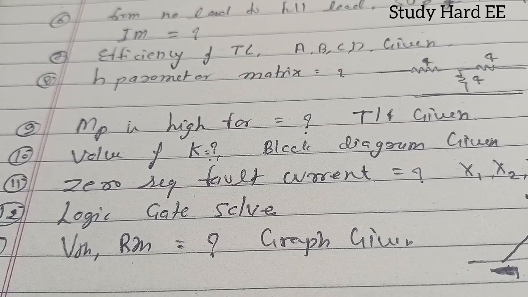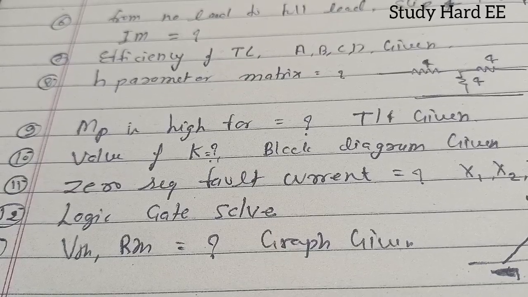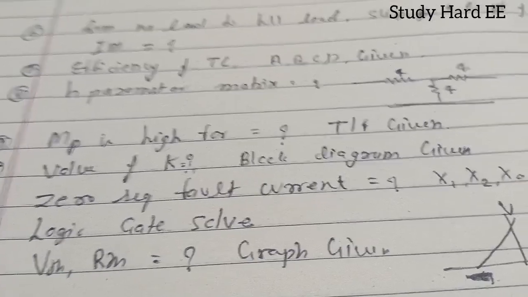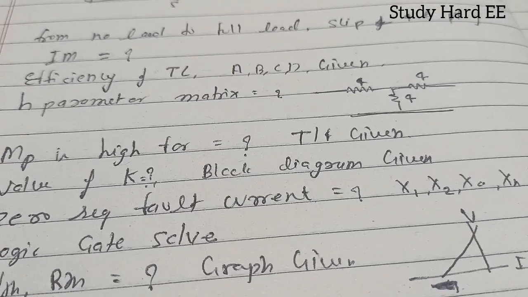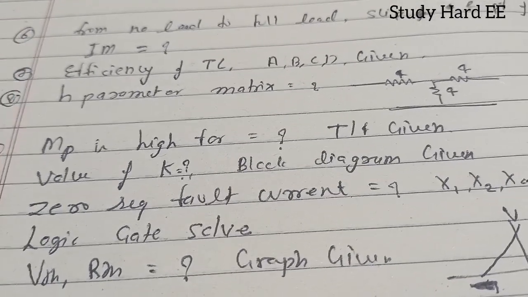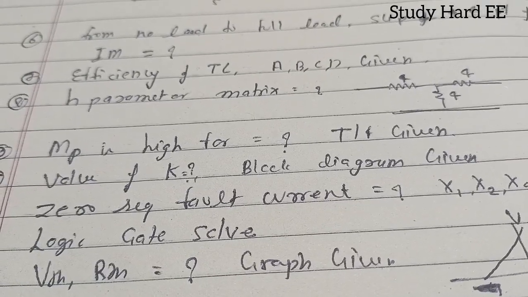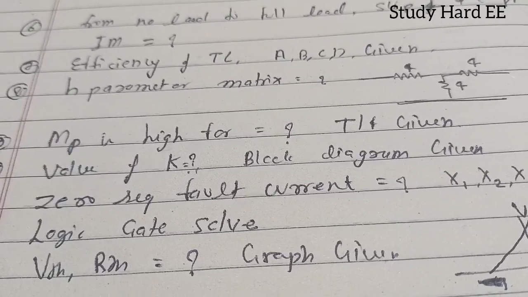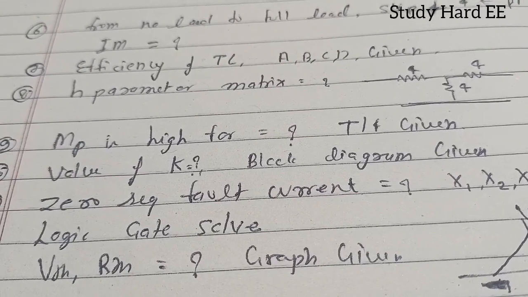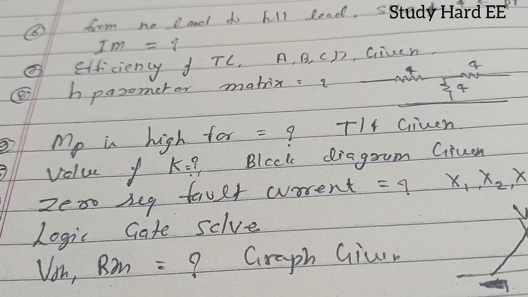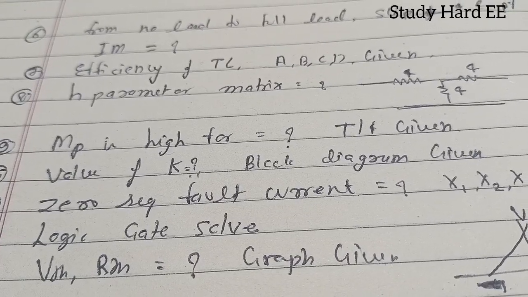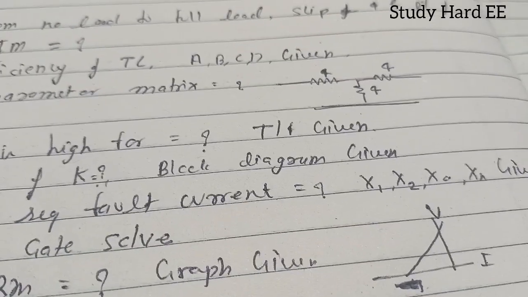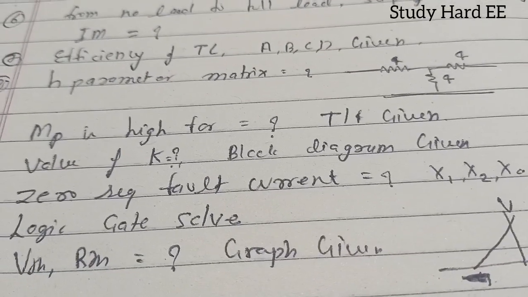They have asked the zero sequence fault current. They have given the LG fault, and x1, x0, x2, all the xn also given. So basically this is an LG fault. In an LG fault, you know, the fault current will be 3 times the sequence fault current, but here the zero sequence fault current is asked. Then you don't need to multiply with 3, and you only put the value, that is 1 upon x1 plus x2 plus x0 plus 3 times xn, and you will get your answer.